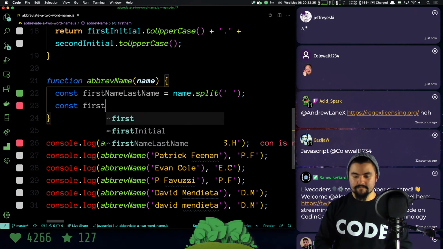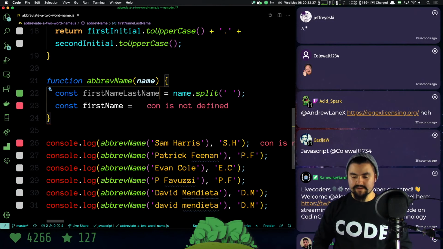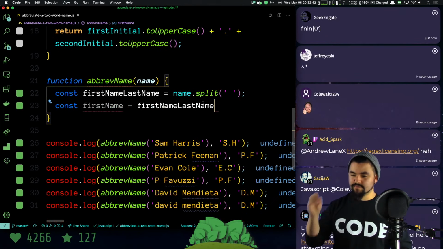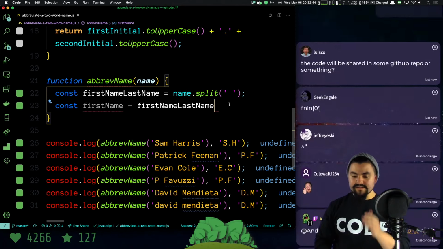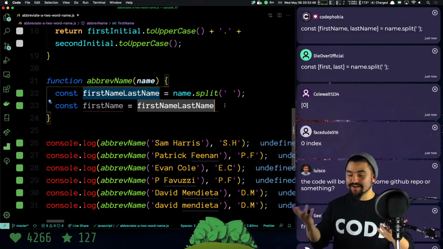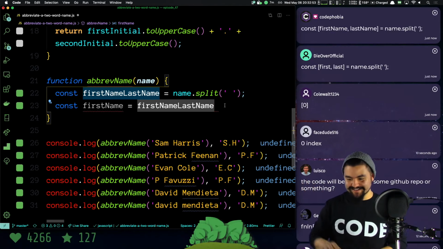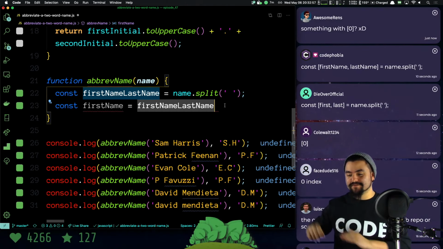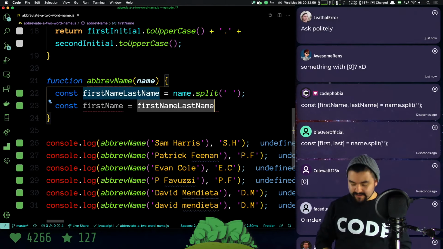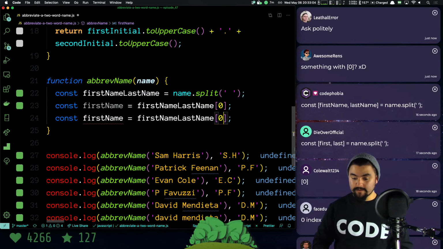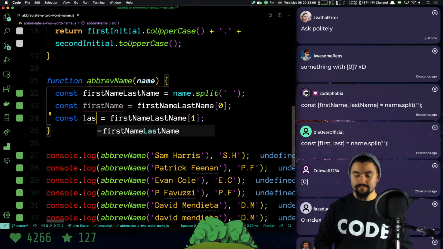First name equals, what do I do? Bracket 0. Yeah, because this is an array, the bracket notation works very similar. Codephobia's got the destructuring. We'll get there, we're not that far yet. And DieOverOfficial, technically, sent it first. Yeah, something with bracket 0. So bracket 0 is going to give us back the first name, and if we do bracket 1, that's going to give us back the last name.